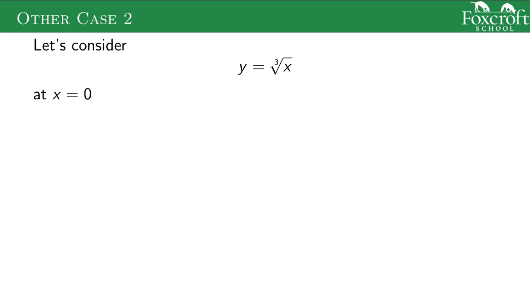Now we have y equals the cube root of x. Let's look at what the graph looks like. The graph of y equals the cube root of x looks like this. I want to see, at x equals 0, what is the derivative going to be? If you follow this along, what's happening right at 0 for the cube root of x? It's going straight up before it turns back. So the tangent line is this straight line up and down.